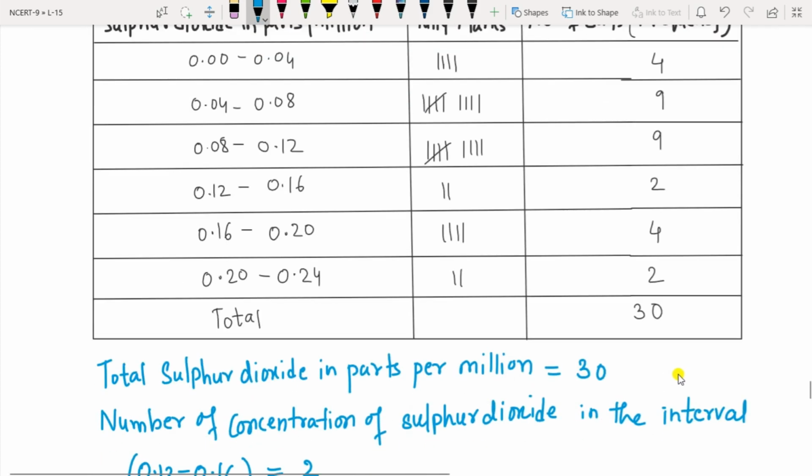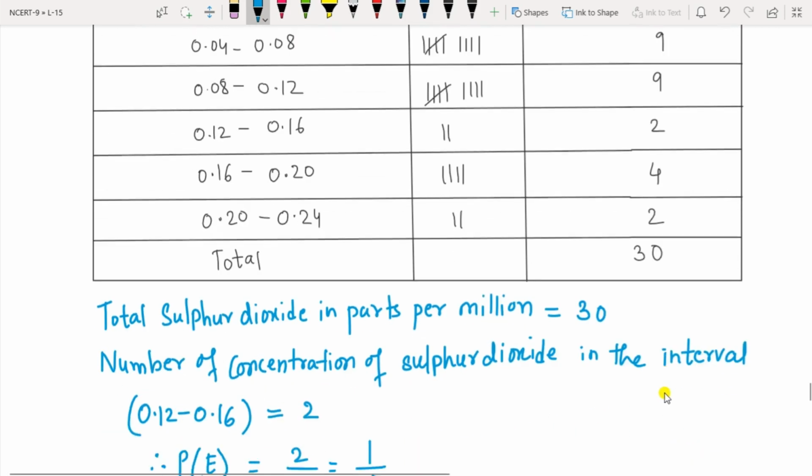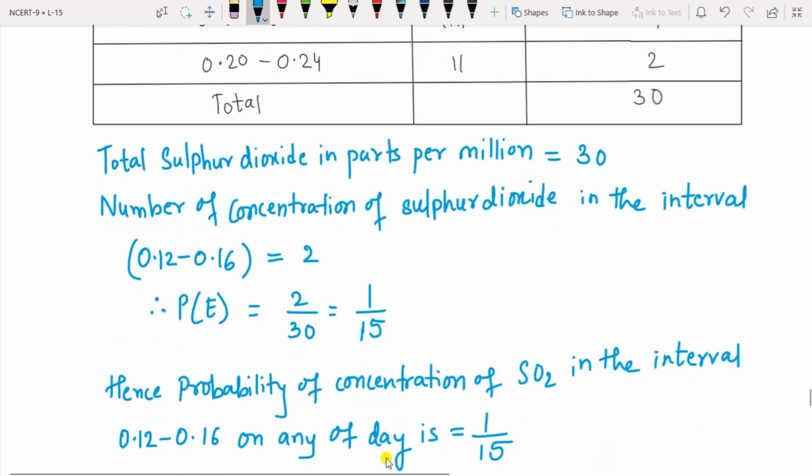The total frequency, the number of days, is 30. For the interval 0.12 to 0.16, the total number of days was 2. So the event is 2 by 30, that is 1 by 15.